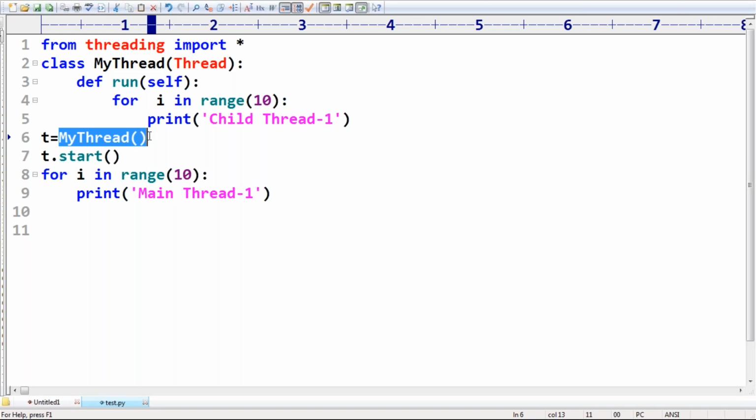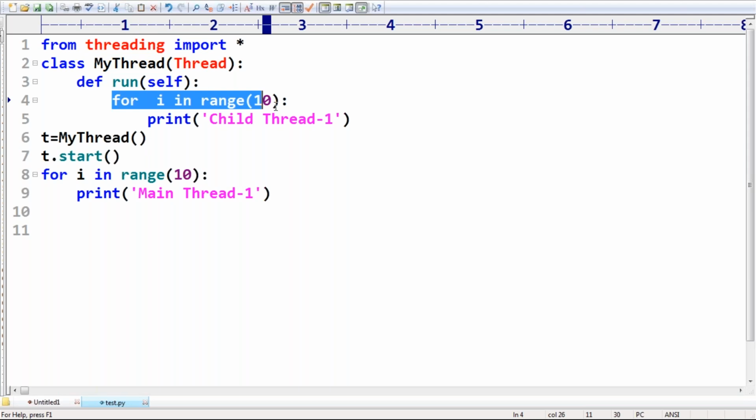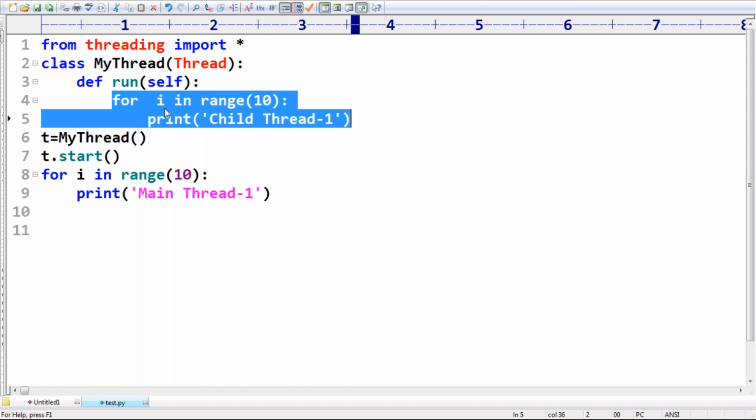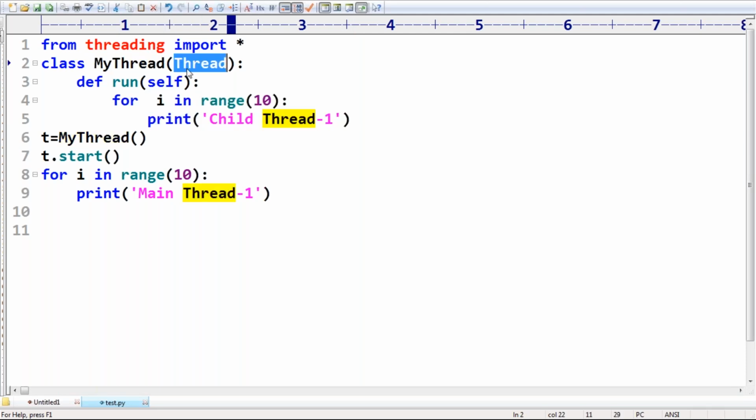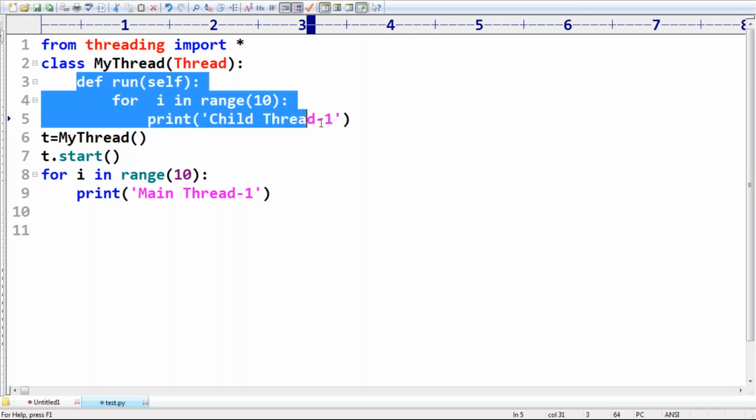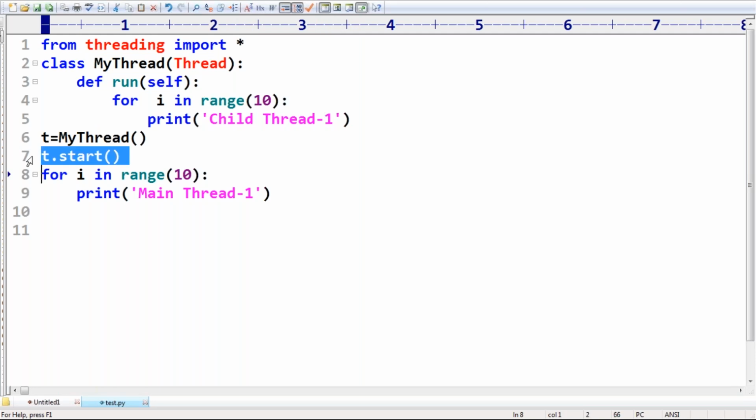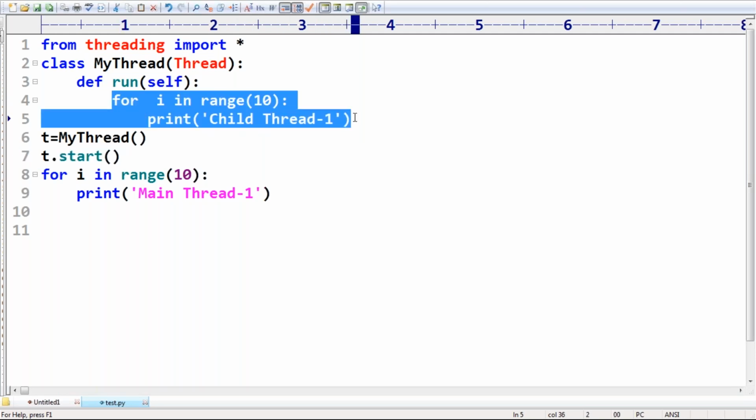Next, the target is not used, because if you are taking any code inside the run method, that is automatically considered the target by default. We are not required to specify the target explicitly, Vishnu, because if you take class MyThread extends the Thread class and you override the run method, then once we start this thread, it automatically considers the run method as the job.